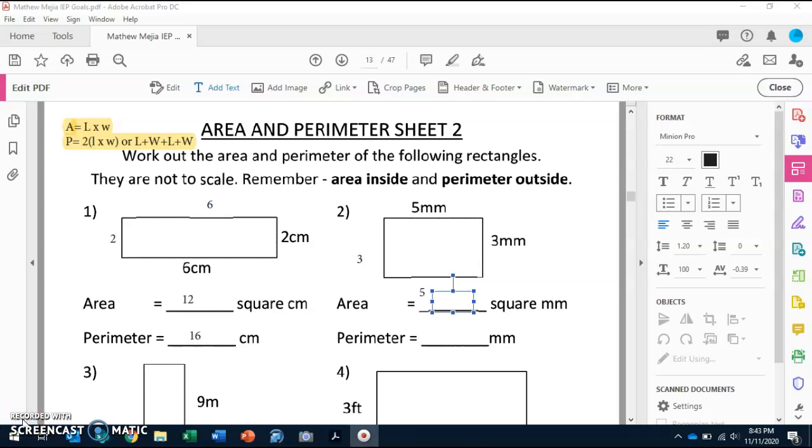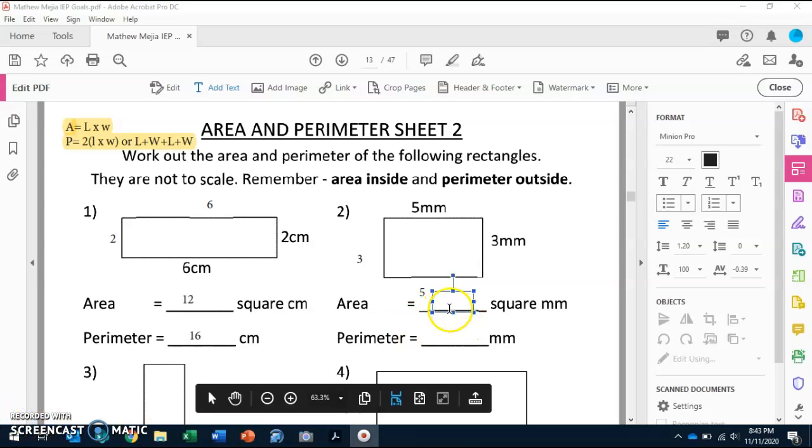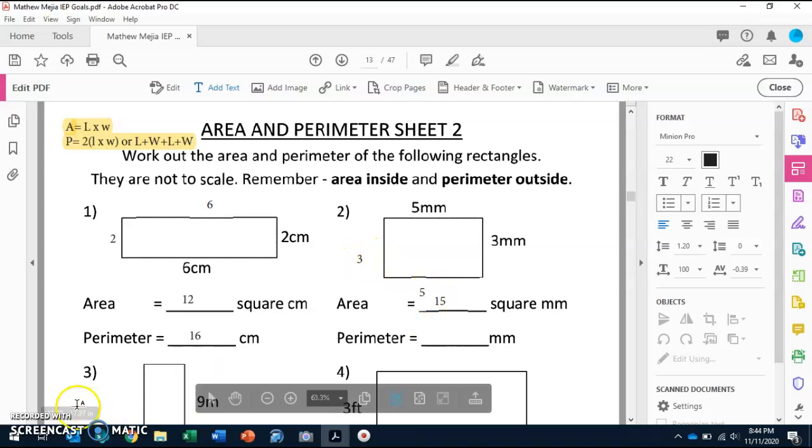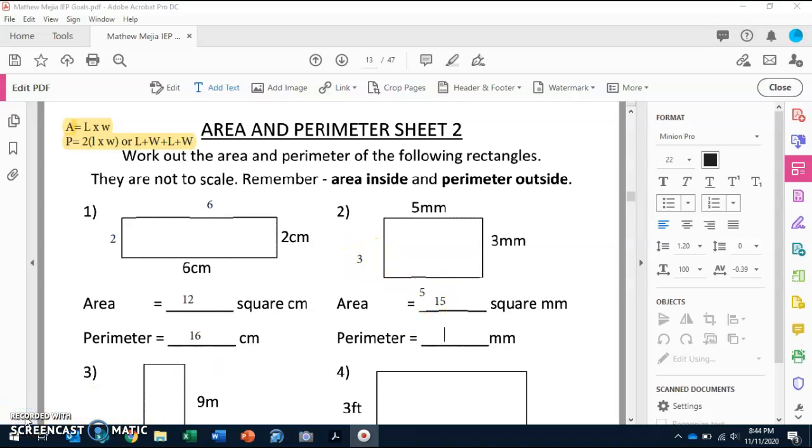Yes, Matthew, it is 15. 5 times 3 is 15. Now, what is the perimeter? What is 3 plus 5 plus 3 plus 5? 5 plus 3 plus 5 plus 3 is 16, Matthew. Awesome job.